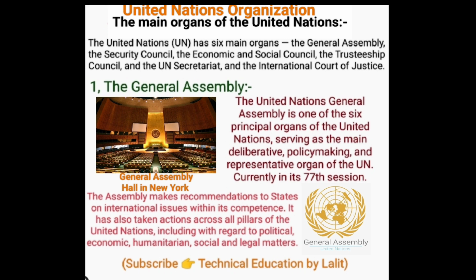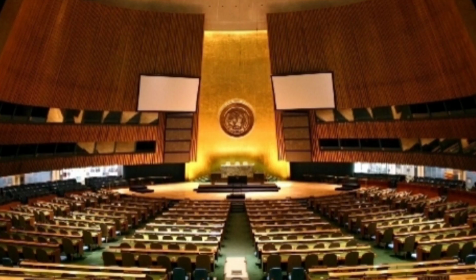First is the General Assembly. The United Nations General Assembly is one of the 6 principal organs of the United Nations, serving as the main deliberative, policy-making and representative organ of the United Nations. Currently in its 77th session, you see this is the General Assembly Hall in New York.